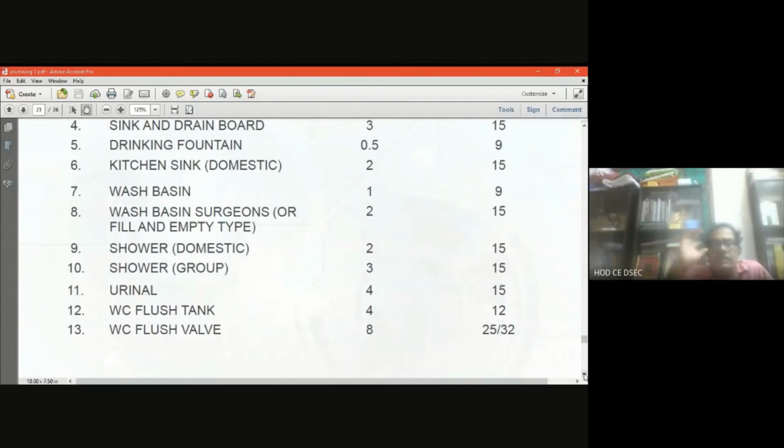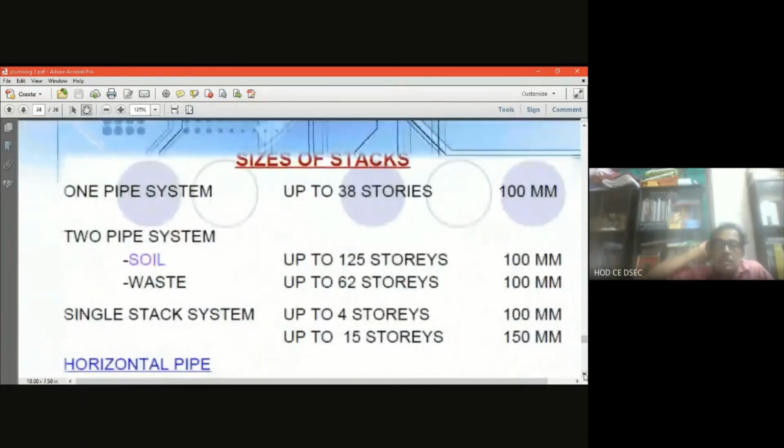So one pipe system up to 30 stories is 100 millimeter. Two pipe system, soil pipe up to 125 stories is 100 millimeter. Waste pipe up to 62 stories is 100 millimeter. Single stack system up to 4 stories is 100 millimeter. Up to 50 stories is 150 millimeter.